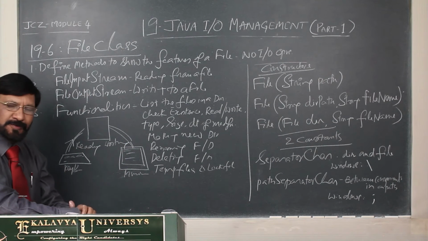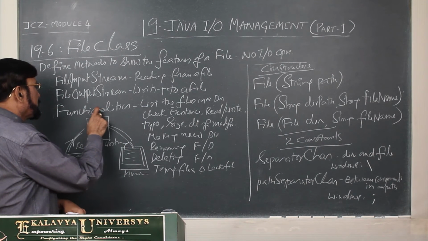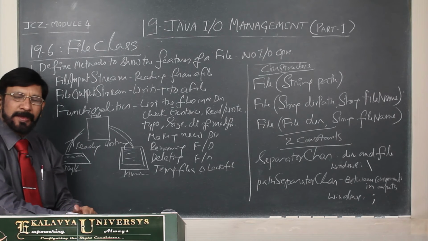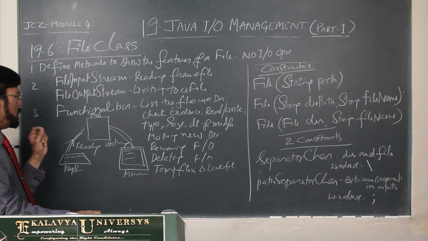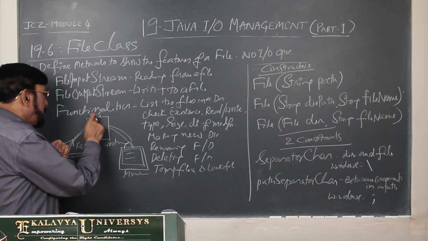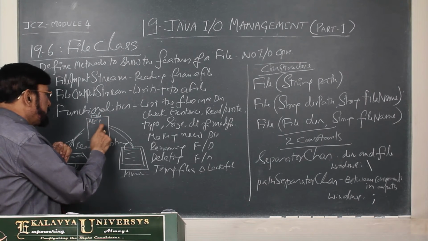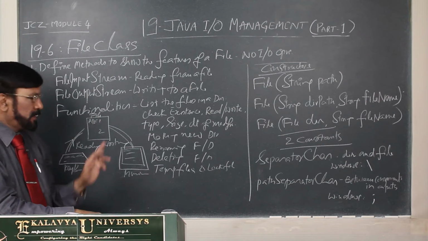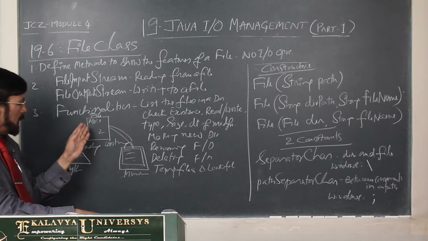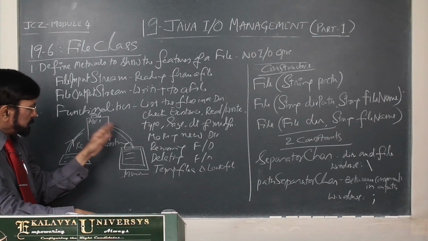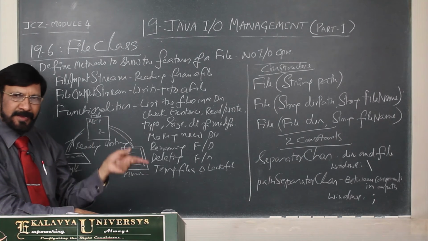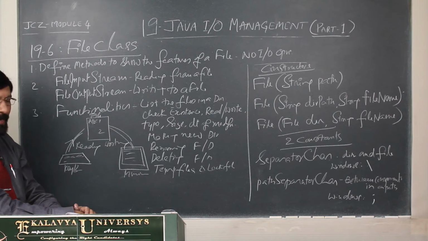Reading and writing, we have no confusion regarding this. Here only confusion will come. This is a file. Now, we have to write something onto a file, like A to Z. That is one process. And we have to read it from the file. That is another process. What names do we give?